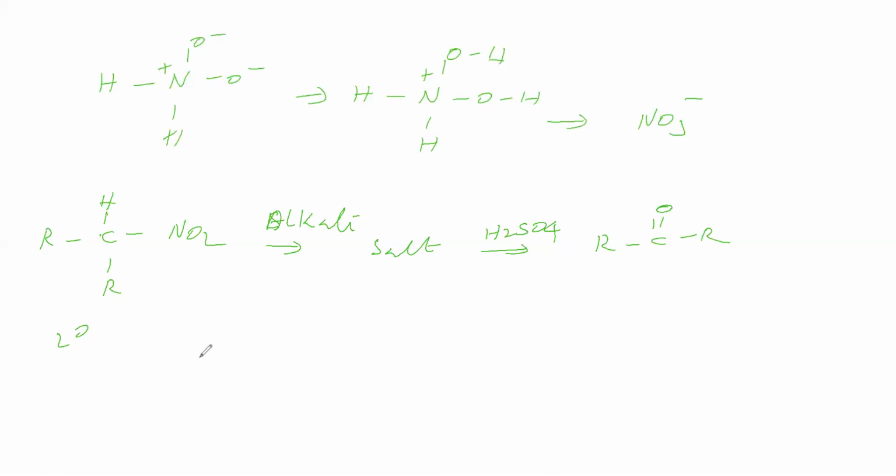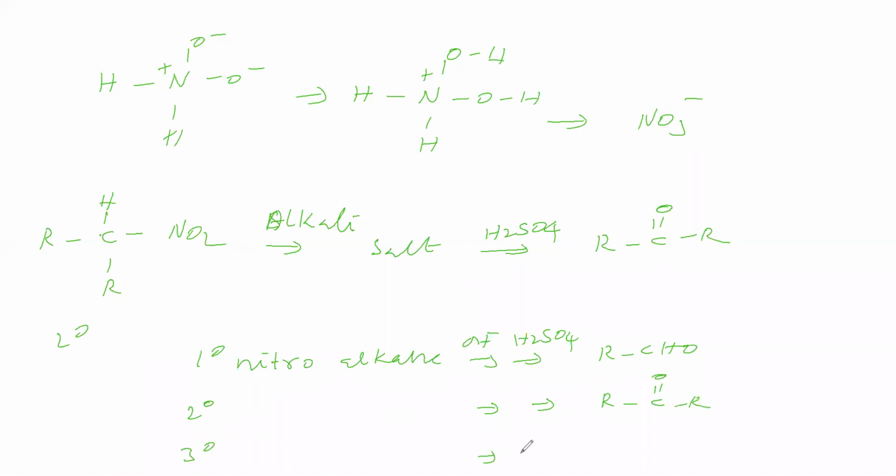So now we can say primary nitroalkane reacting with alkali and then with acid gives an aldehyde. Secondary nitroalkane reacting with base and then with acid gives a ketone. Tertiary nitroalkane: no reaction.